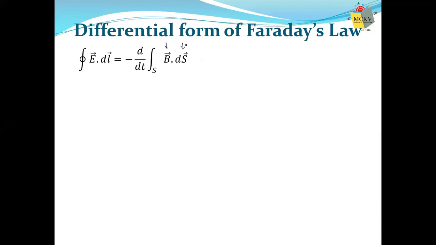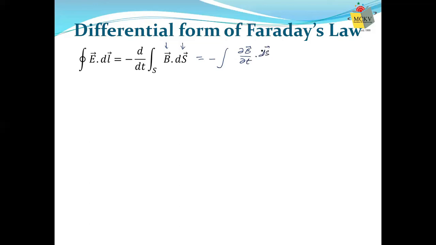So if I put d/dt inside the integration, since there will be two quantities now, B and ds, that means area and magnetic field, it will be partial differentiation. If magnetic field is changed, you can write it in this way.